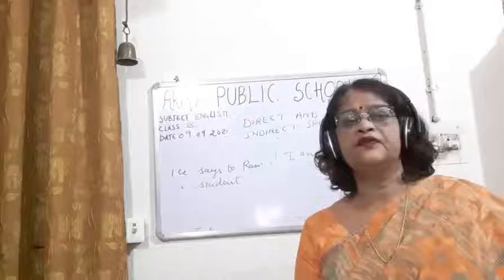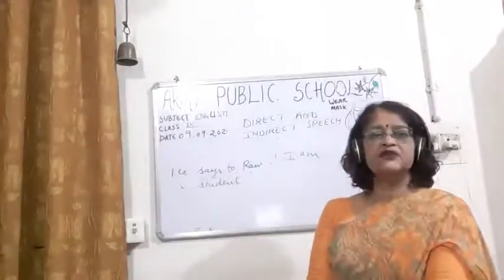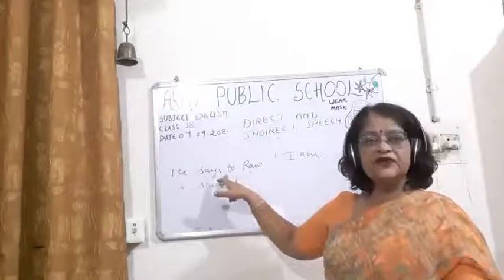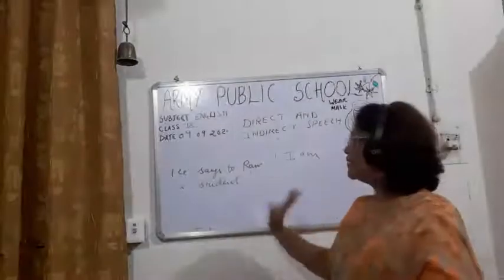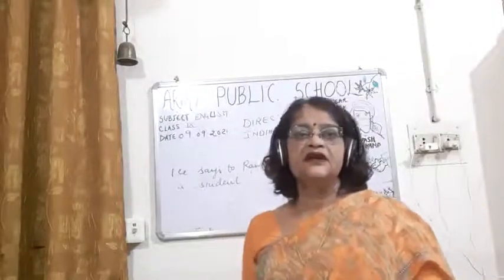Alright. So, children, the two parts of the reported speech here are: this is the reporting part and this is the reporting verb. This is very important. And this is the reported part, the part which is in the inverted comma.